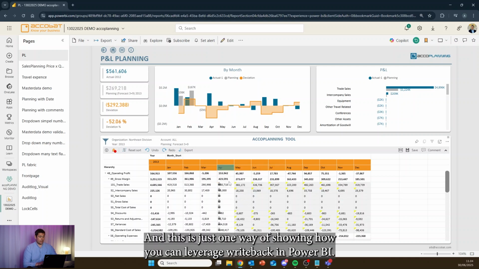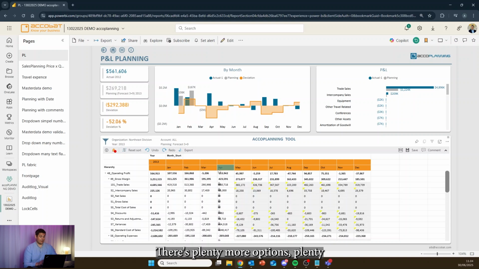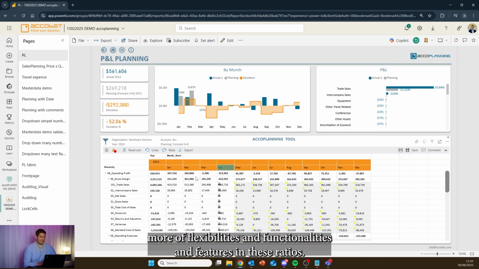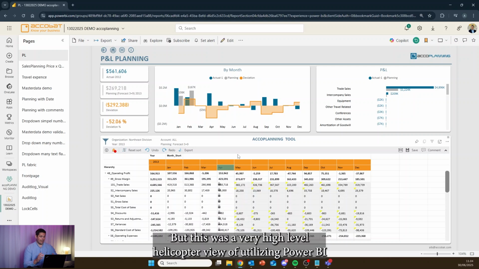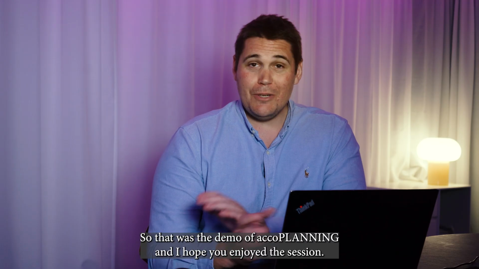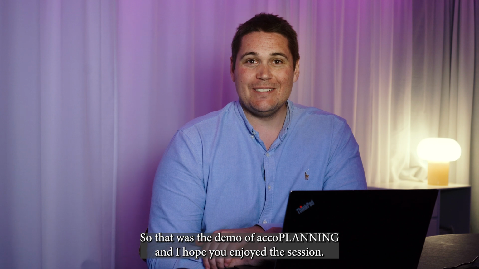And this is just one way of showing how you can leverage Writeback in Power BI. There's plenty more options, plenty more flexibilities, functionalities and features in these visuals. But this was a very high-level helicopter view of utilizing Power BI for your planning, for your budgets, and for your forecasts. So that was the demo of accoPLANNING, and I hope you enjoyed the session.